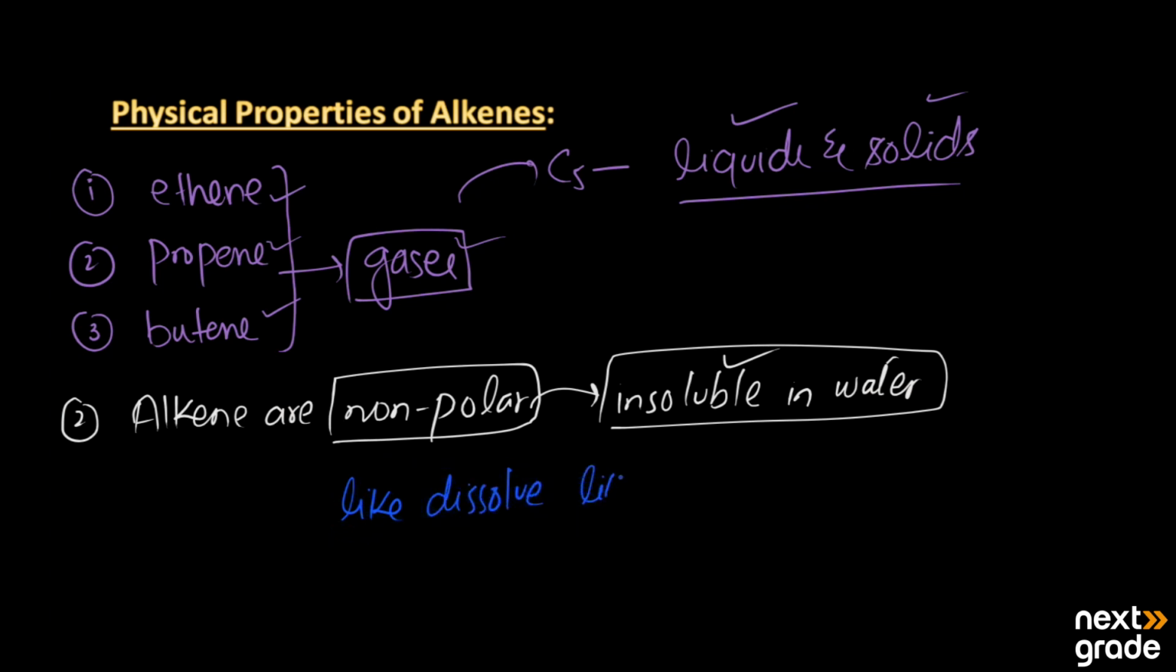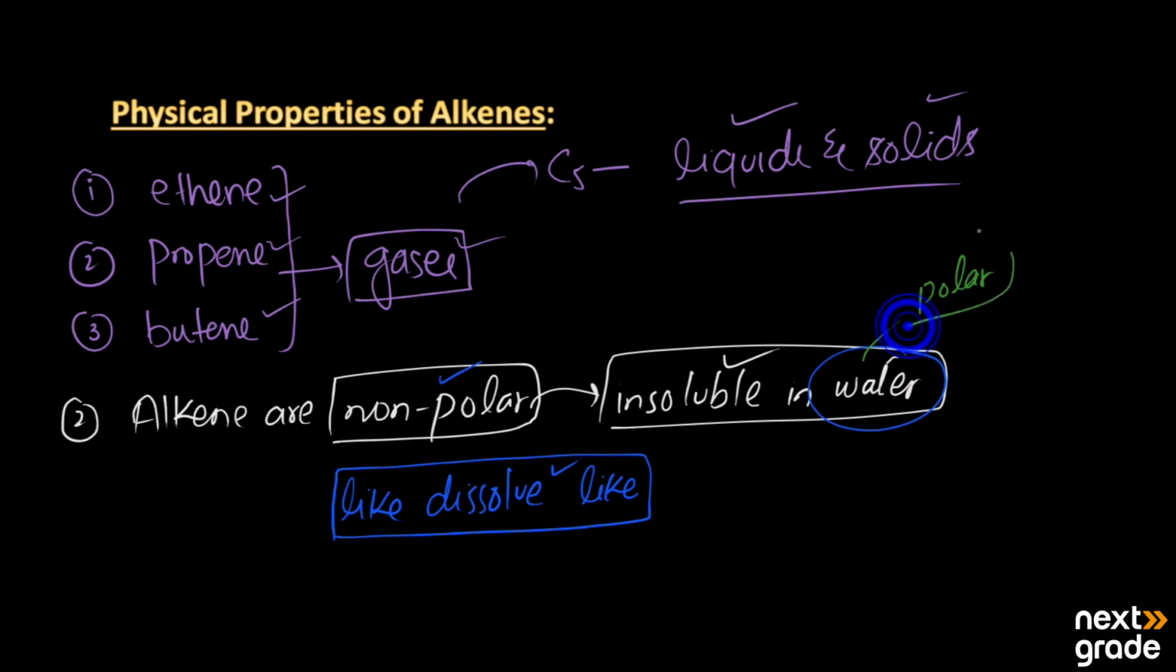Like dissolves like means polar substances will dissolve in polar solvents and non-polar substances will dissolve in non-polar solvents. Water is a polar substance, whereas alkenes are non-polar, so they do not dissolve in each other. On the other hand, as alkenes are non-polar, they are soluble in non-polar solvents.